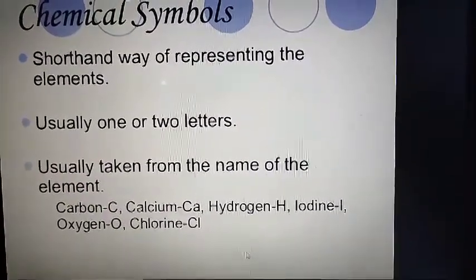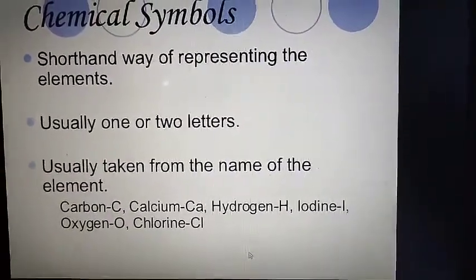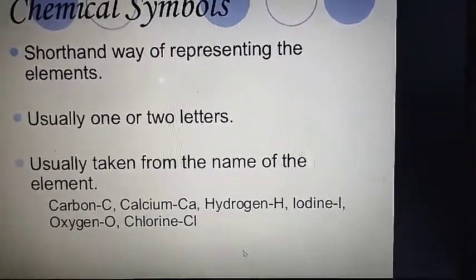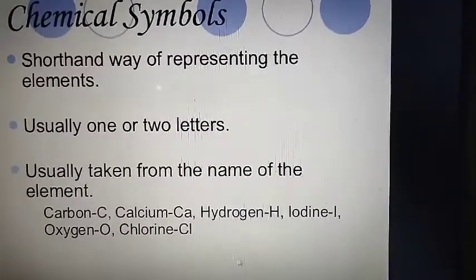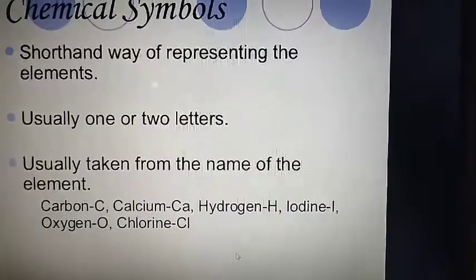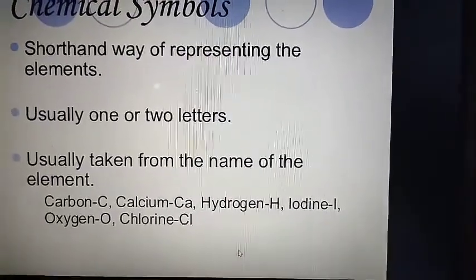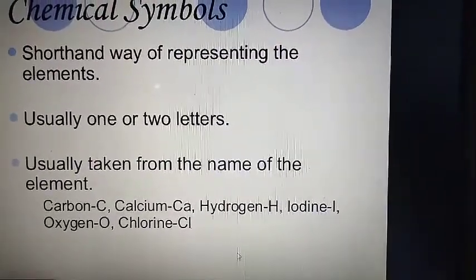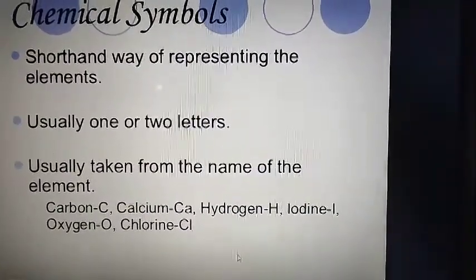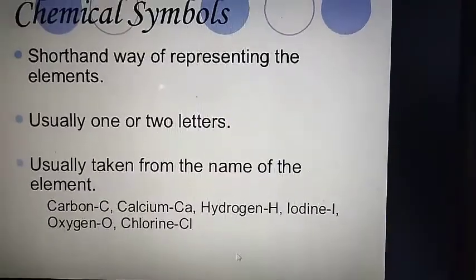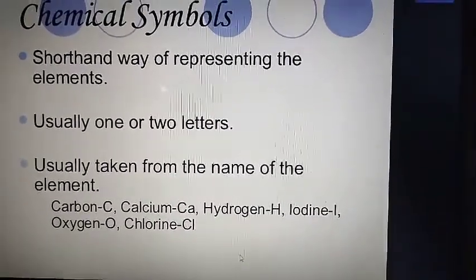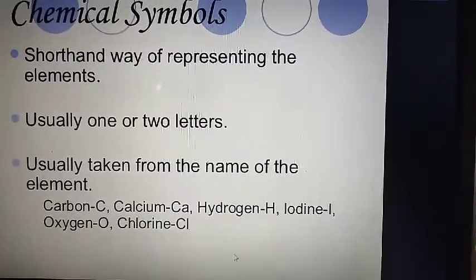Usually a symbol has one or two letters. The first letter is always capital, and if there is a second letter, it will be a small letter. Usually the symbol is taken from the name of the element, but sometimes the symbol is taken from the Latin name of that element.